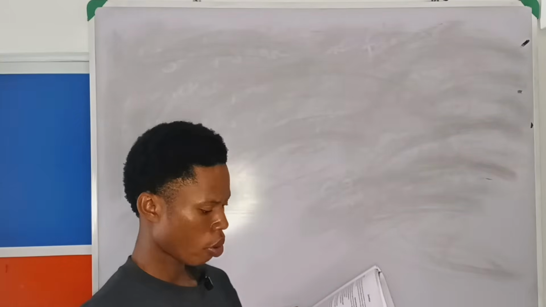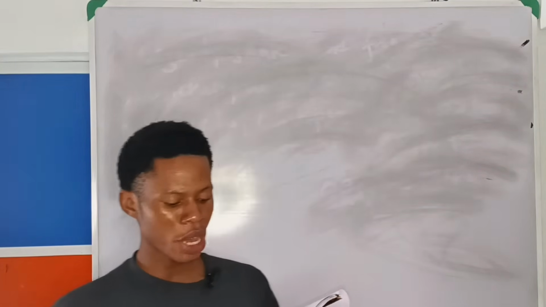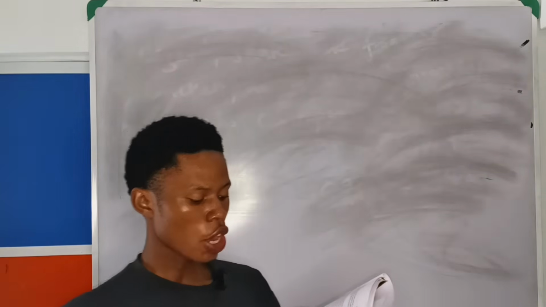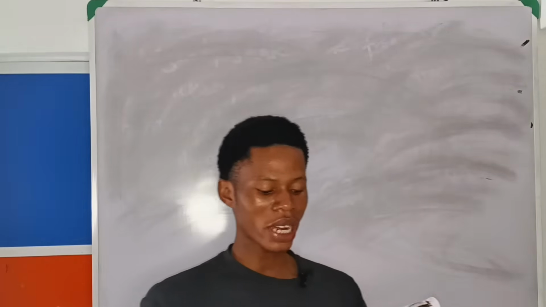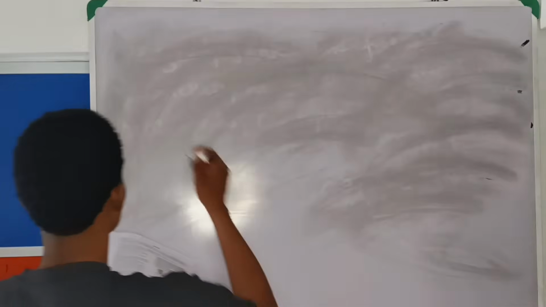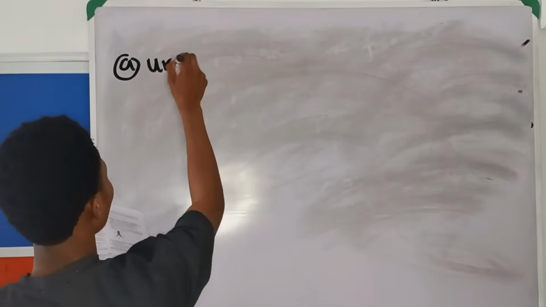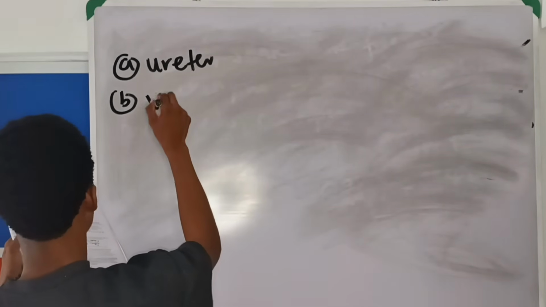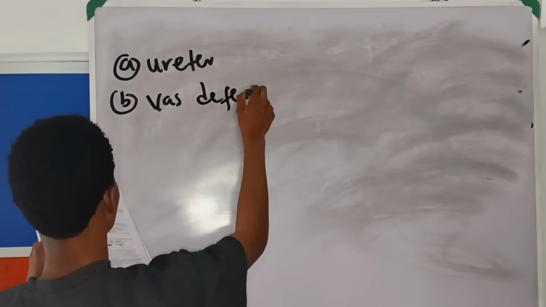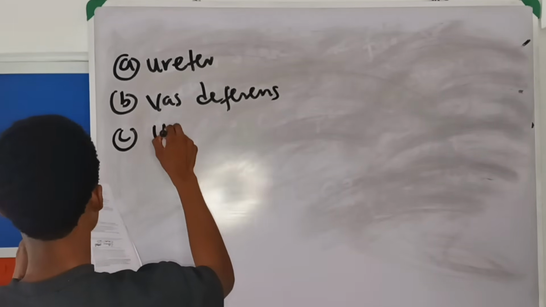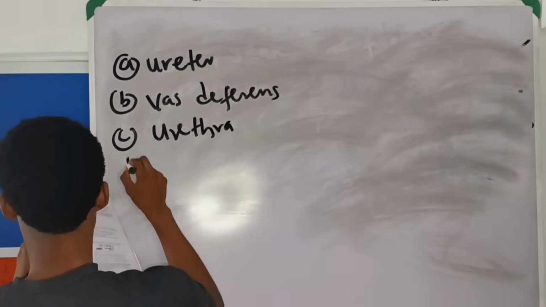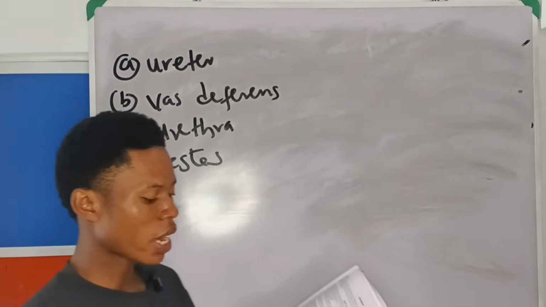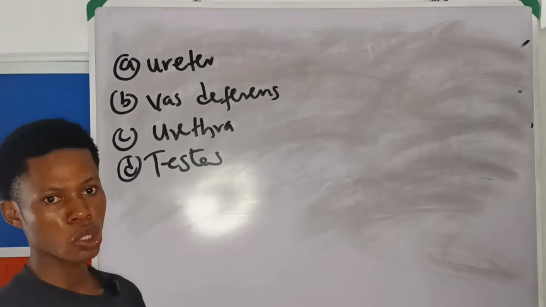The next question says, in mammalian males, the excretory and reproductive system share the dash. A says ureter. B says vas deferens. C says urethra. And D says testis. So in mammalian males, the excretory and reproductive system share the what? This is a bonus question, so don't guess.